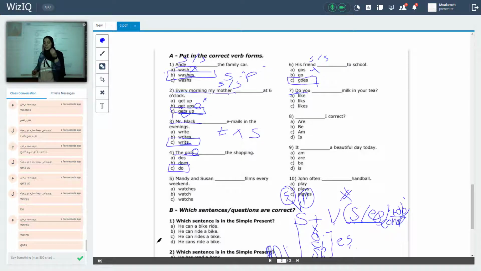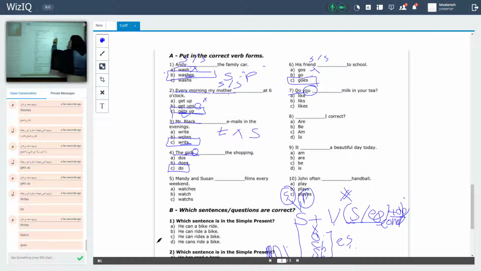It's a keyword to know that this sentence is in the present tense. When I see did, I know this sentence is in the past tense. But here, do is related to what? To simple present. Do you put milk in your tea? We have two types of subject, pronouns or real names. A real name means it starts with a capital letter. Here, you is a pronoun.